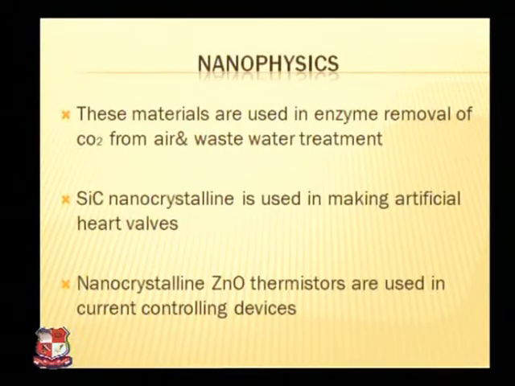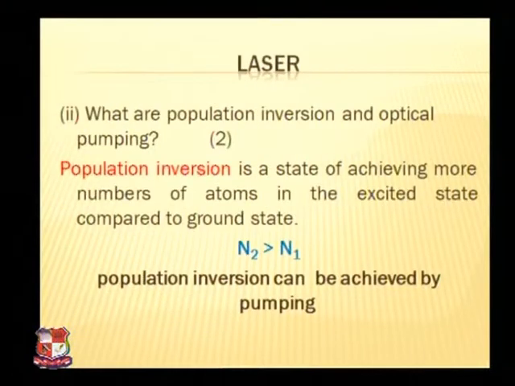That means nanomaterials are used in artificial heart valves inside the human body. In the same manner, they are used in water treatment, and in controlling devices also. So these are the applications, and these are some important points which are supposed to be written when this type of question is asked.